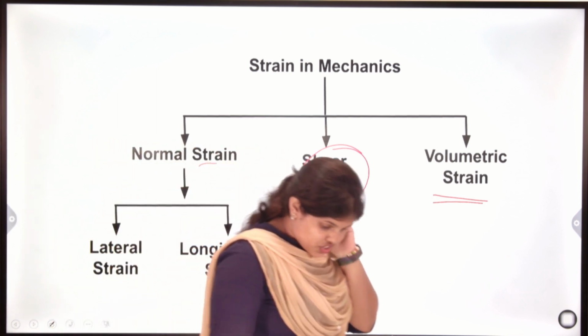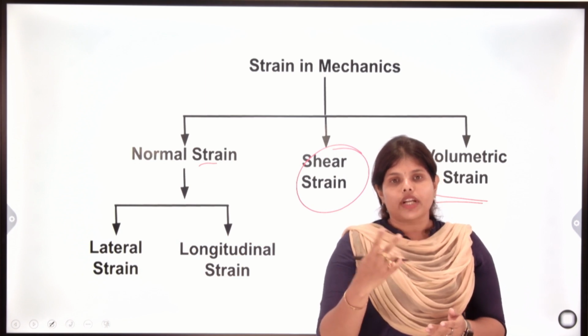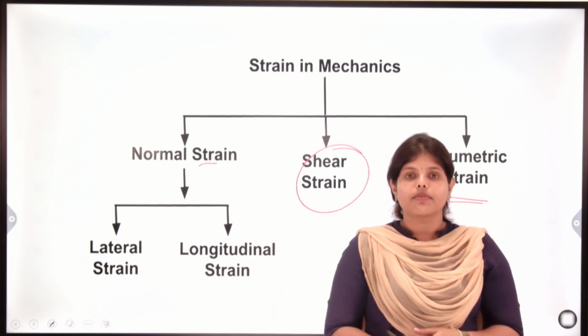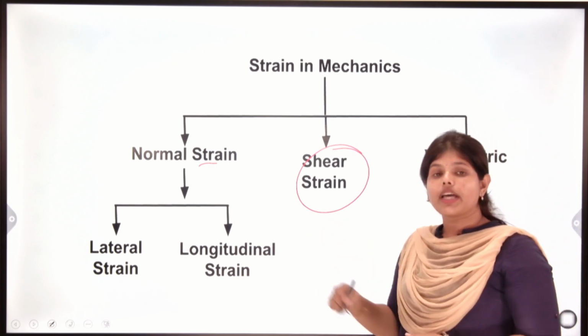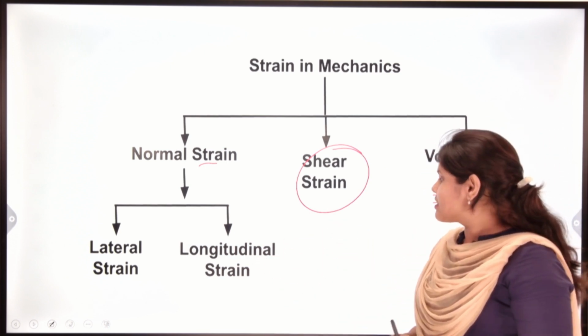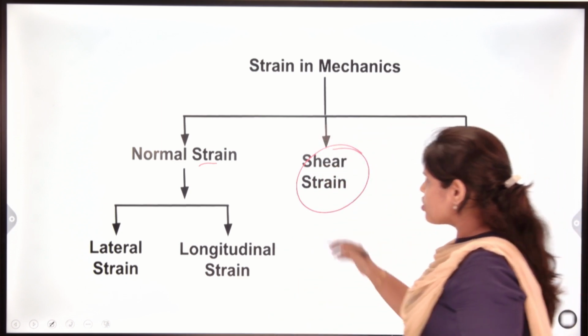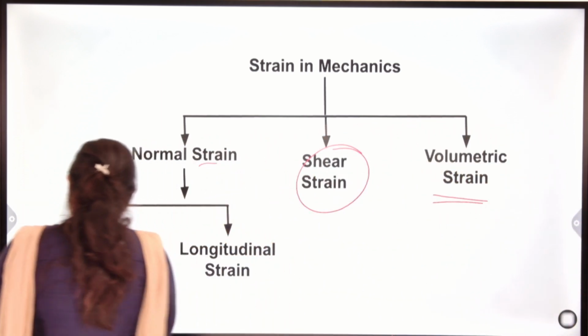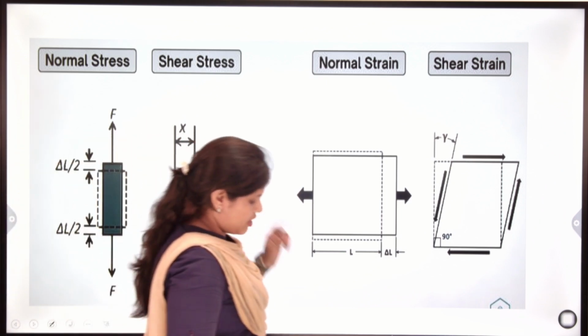In case of stress, normal stress is divided into two types, tensile and compressive. But here normal strain is divided into two types: lateral strain and longitudinal strain. So, in this diagram we will learn what normal strain is.